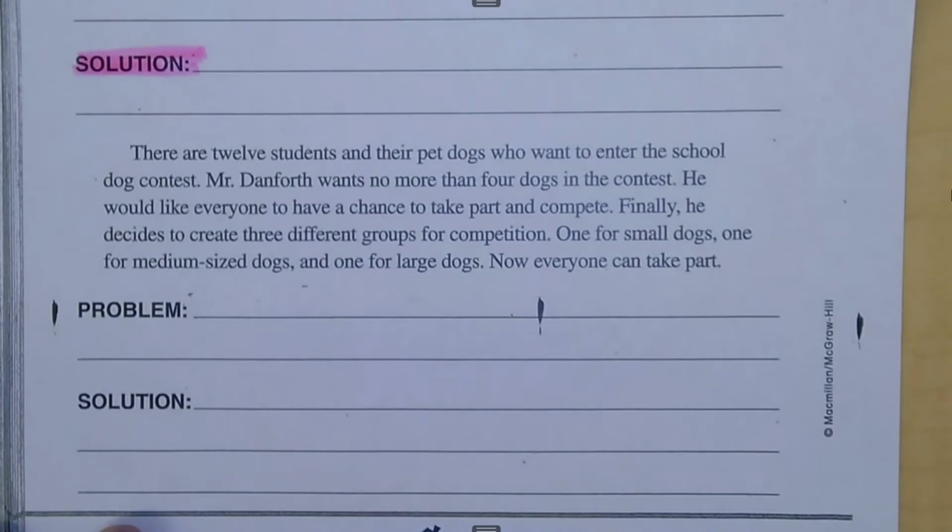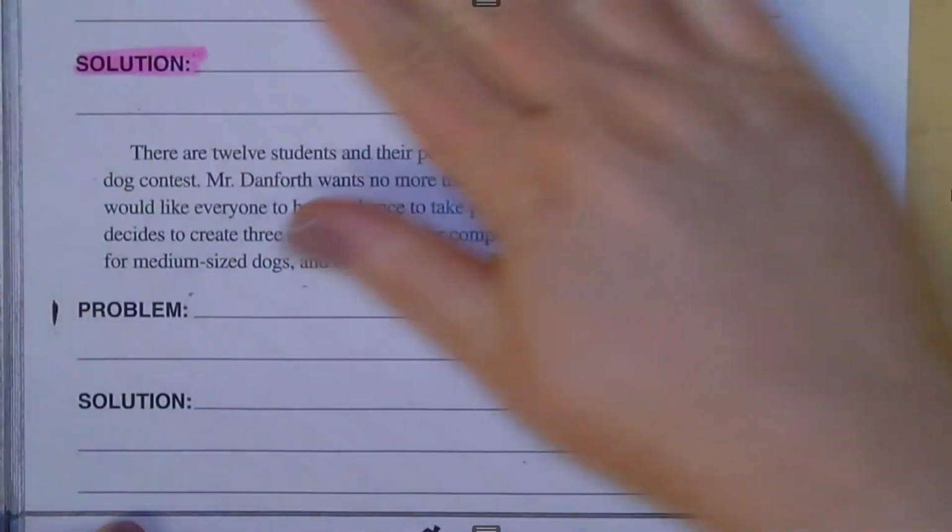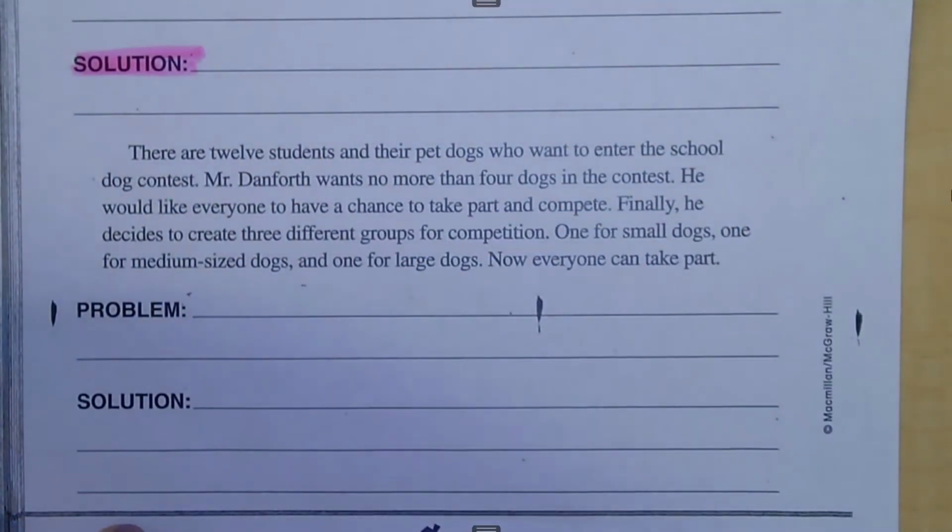There are 12 students and their pet dogs who want to enter the school dog contest. Mr. Danforth wants no more than 4 dogs in the contest. He would like everyone to have a chance to take part and compete. Finally, he decides to create 3 different groups for competition. One for small dogs, one for medium-sized dogs, and one for large dogs. Now everyone can take part.